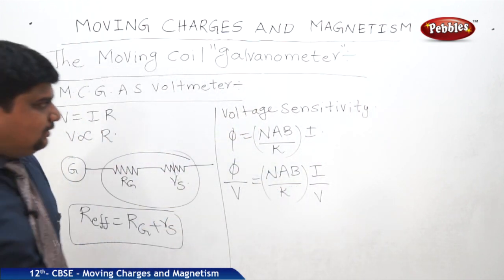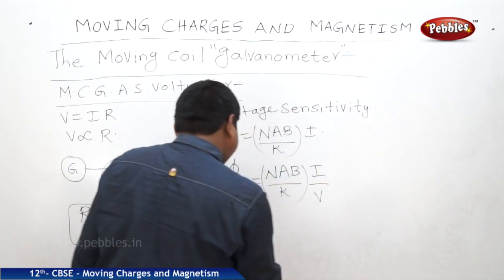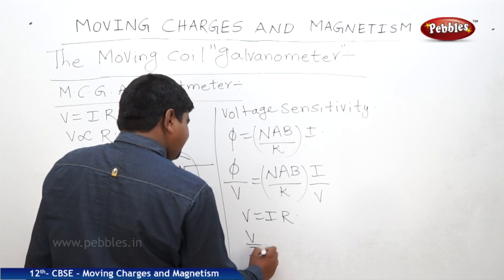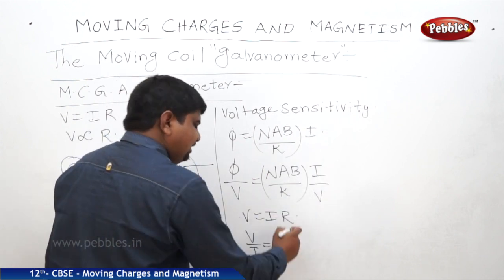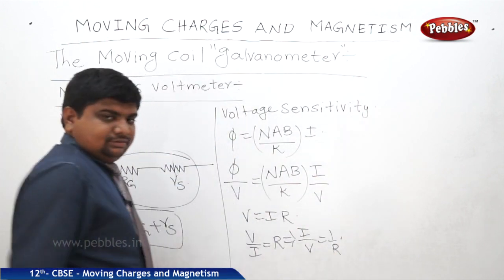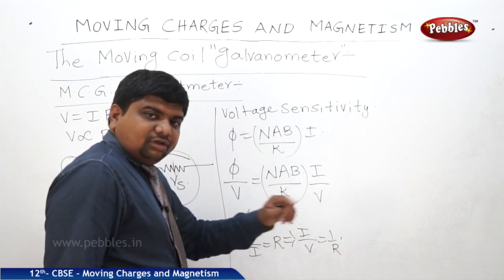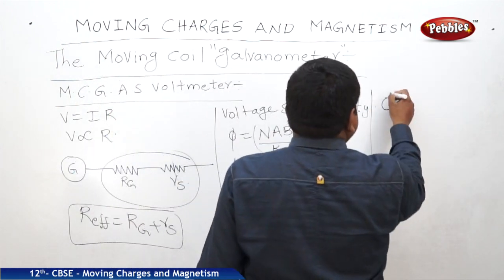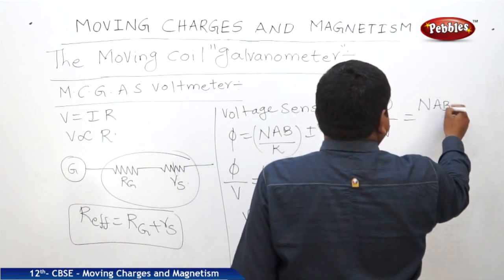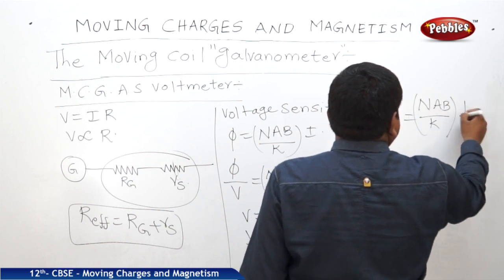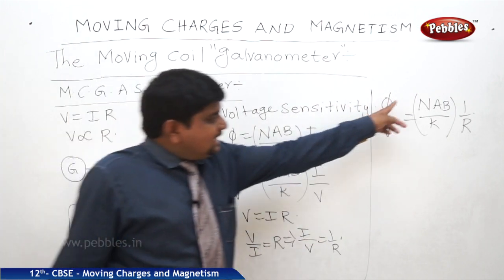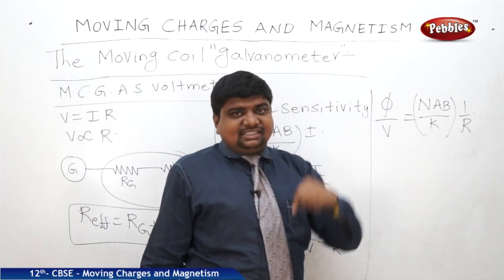V is equal to IR. See here, V is equal to IR. V by I is equal to R, but here we have I by V, therefore I by V is equal to 1 by R. So I am substituting I by V is equal to 1 by R. Therefore voltage sensitivity phi by V is equal to NAB by K into 1 by R. From this expression, voltage sensitivity is inversely proportional to the resistance.